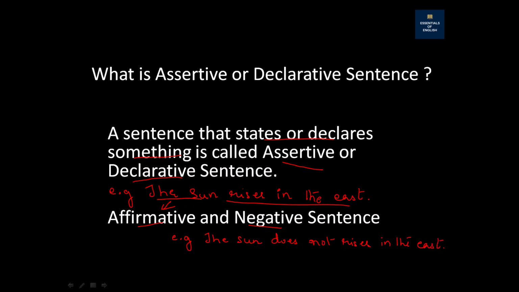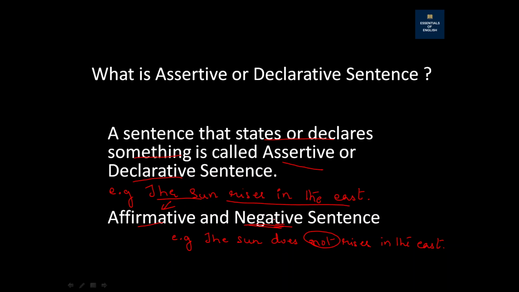Why? Because there is the word not, which is a negative. There are words like no, not, never. These are all negative. So when there is a word not, no, or never, these all come under negative sentences. So I hope you remember that in assertive sentences there are affirmative and also negative sentences.